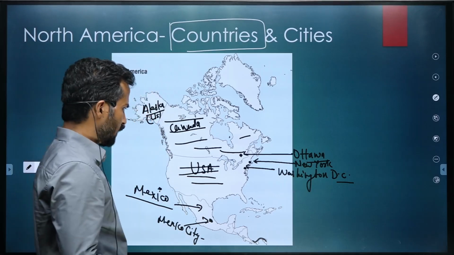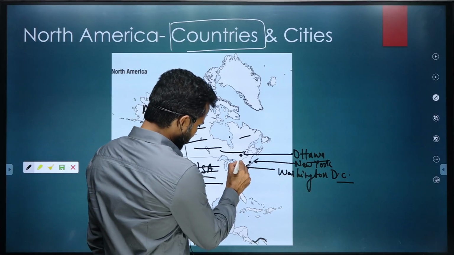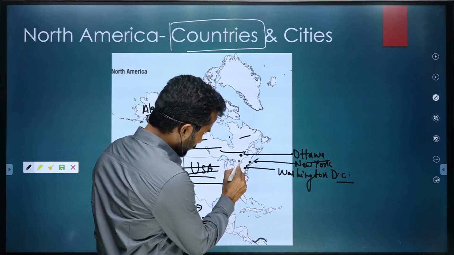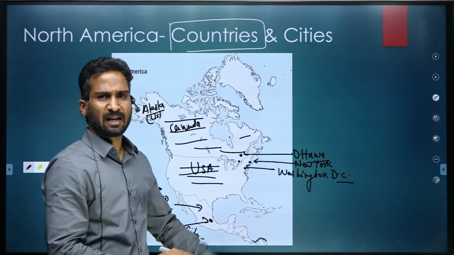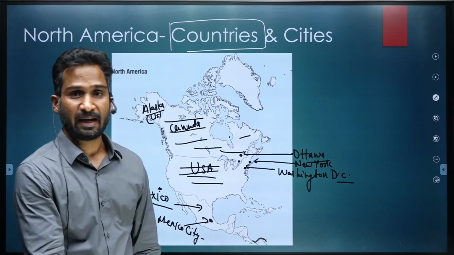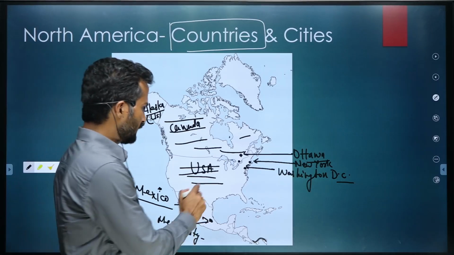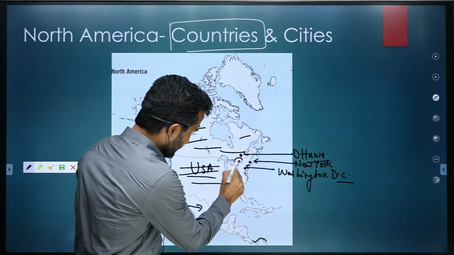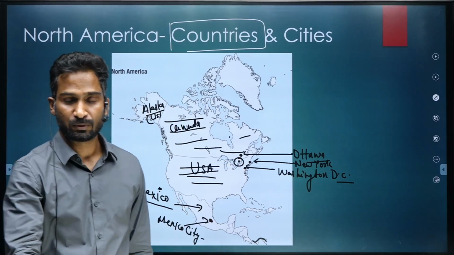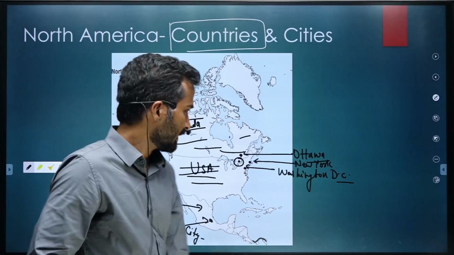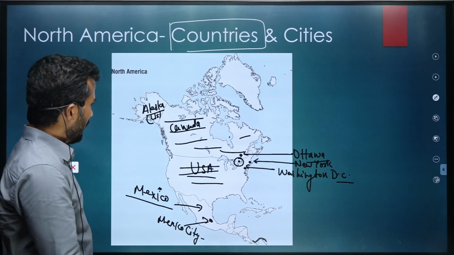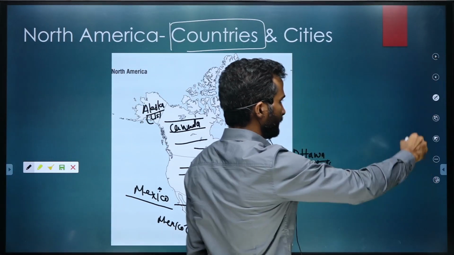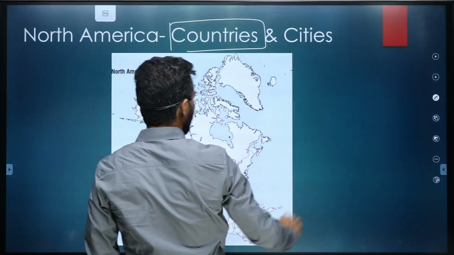You must have heard of an important city in Canada called Toronto. So Toronto is at this lake, and this lake is known as Lake Erie. So we'll come to that, don't worry. We'll talk about the lakes as well. This part is the part of Toronto, which is at Lake Erie. So now come to the other parts of this continent, and we'll talk about the